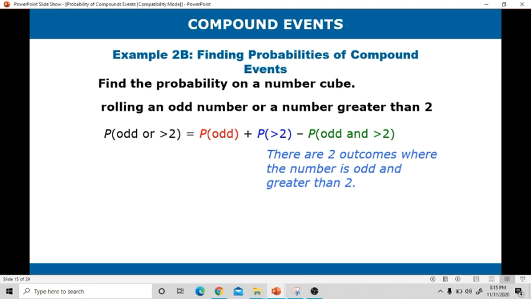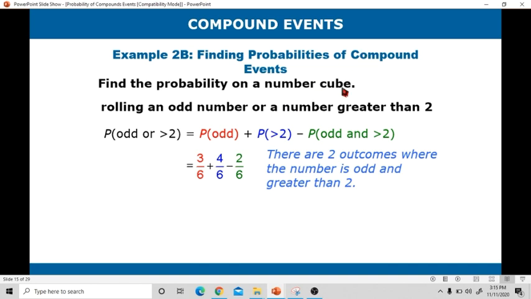There are two outcomes where the number is odd and greater than 2. Okay, these are 3 and 5. So that makes the two events inclusive. The probability of rolling an odd number is 3/6. Why? It is because on a number cube, there are 3 odd numbers. These are 1, 3, and 5. That's why 3/6 yung probability niya.